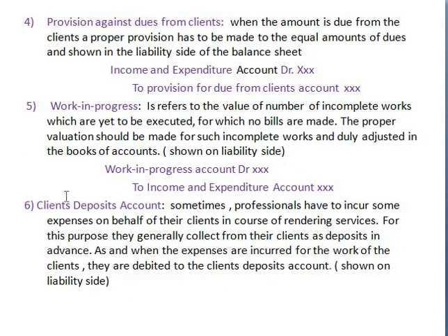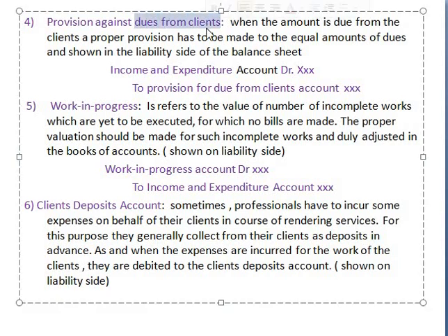And the fourth one, most important, provision against dues from clients. It means there are dues from clients, money clients should pay you, and you are making a provision against it. Only dues from clients will be accepted, but we have certain provisions against the clients, may or may not. In such cases we make provisions, that is, provision against dues from the client.